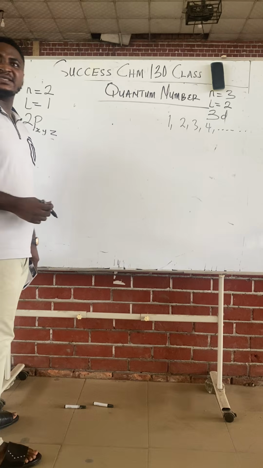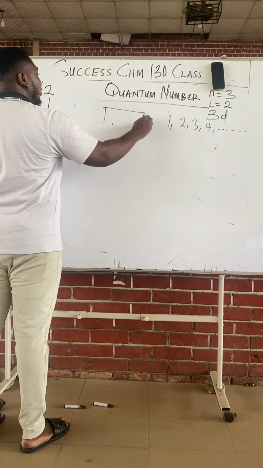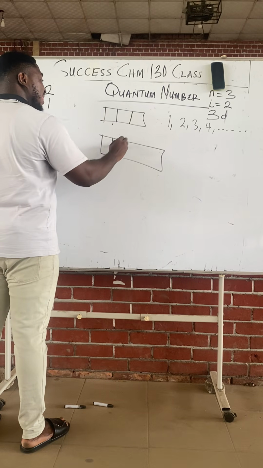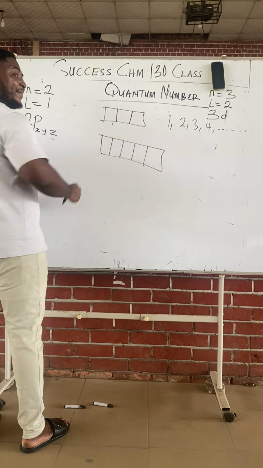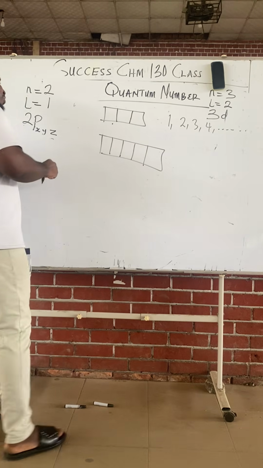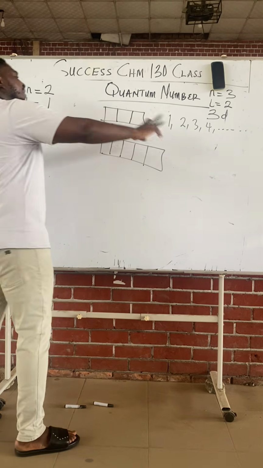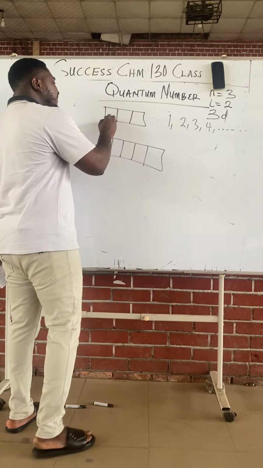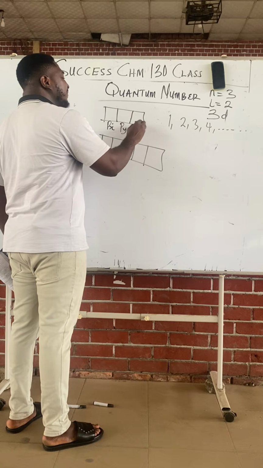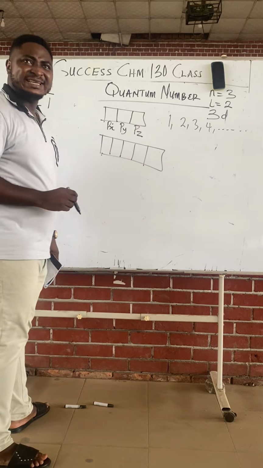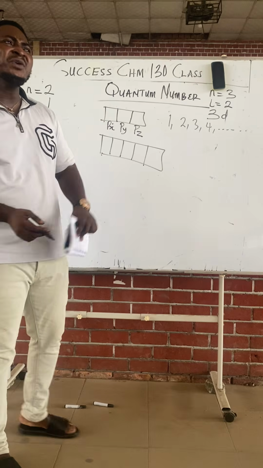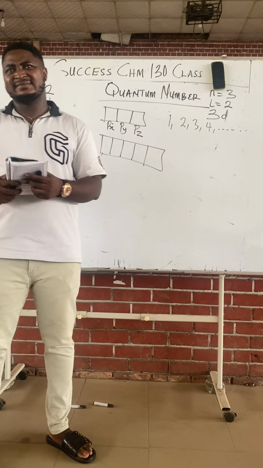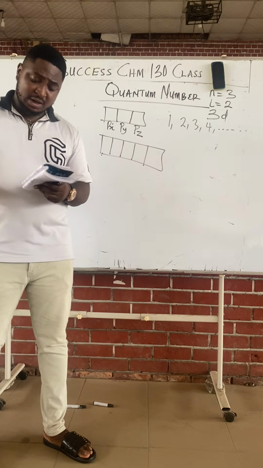Are you aware, class, that the P block contains 3 blocks, remember? The D block contains 5 blocks. Each block has a name. Azimuthal will not tell you which of the P blocks, it will just tell you that it is P. Magnetic, which we are going to next, will tell us the exact P. Is it PX? Is it PY? It will also tell us the exact D. This D is 5: we have dz squared, dx squared minus y squared, dxz, dyz, dxy. The exact D. Right, and magnetic.